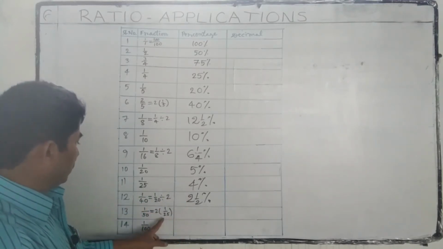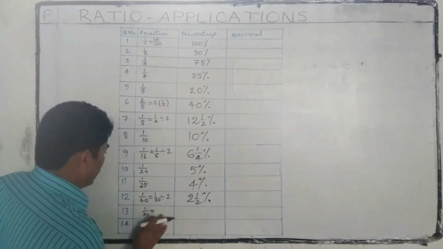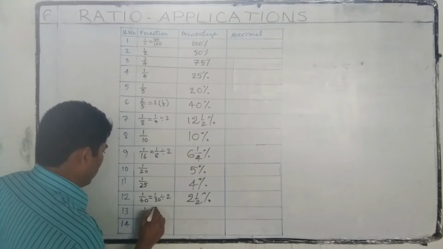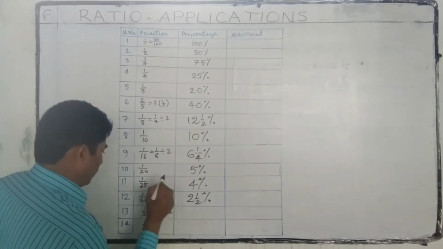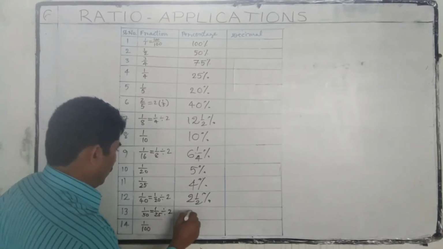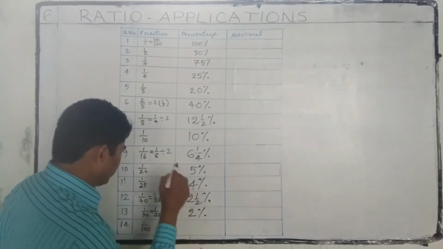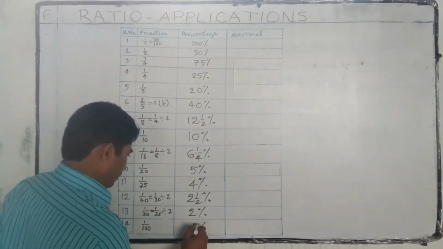So this is half of 1 by 25, 2%. 1 by 100, 1%.